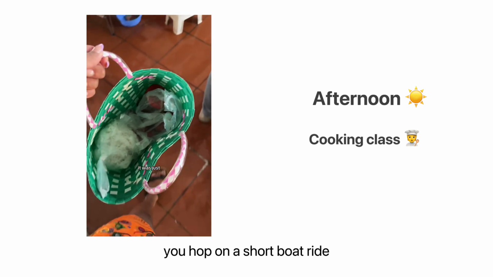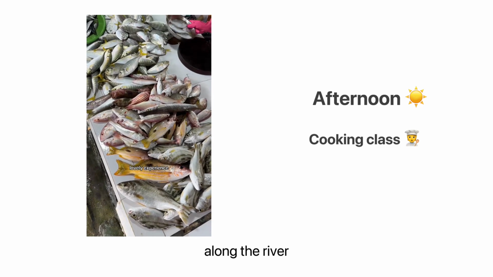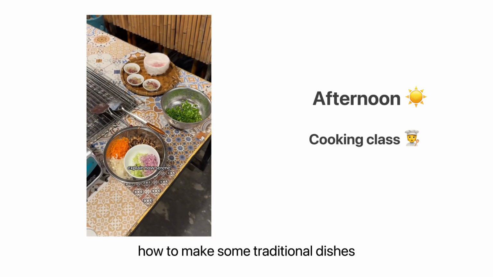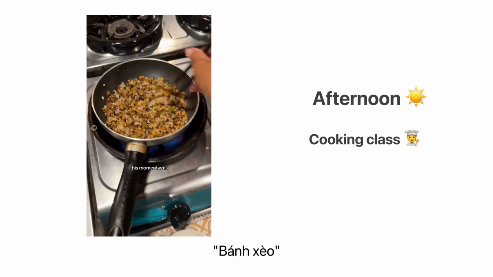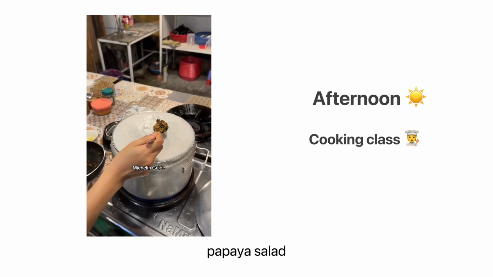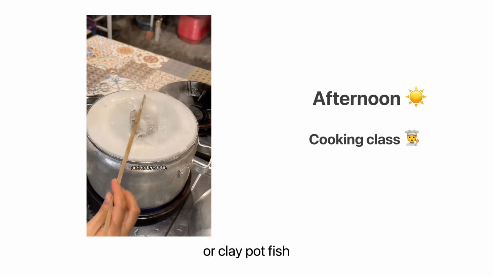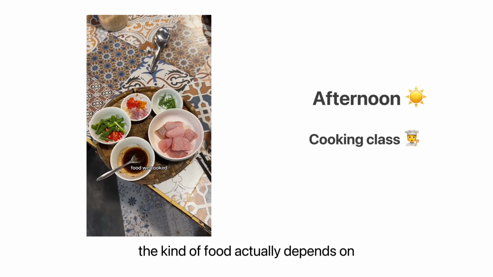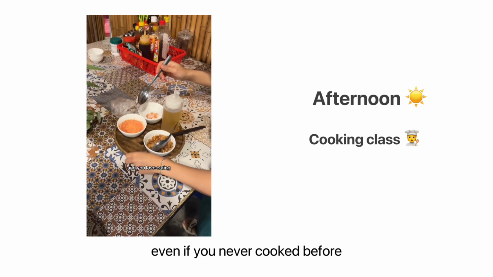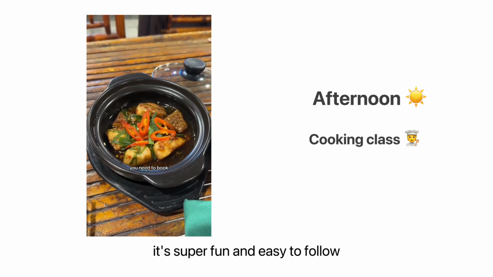In the afternoon, you hop on a short boat ride along the river to reach the cooking school. Here you will learn how to make some traditional dishes like spring rolls, bánh xèo, which is Vietnamese pancake with bean sprout and shrimp inside, papaya salad, or clay pot fish. The food actually depends on the menu that day, and don't worry, even if you never cooked before, it's super fun and easy to follow.